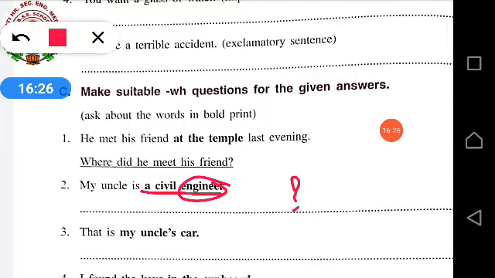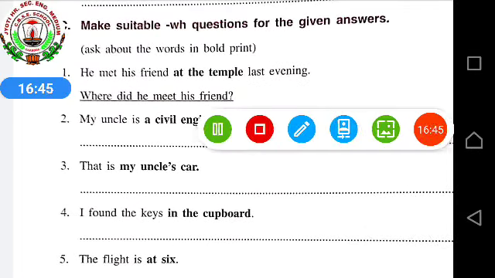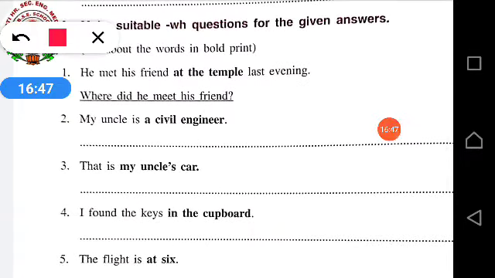That is my uncle's car. So here you are telling that the car is your uncle's car. So how will you ask? Whose car is that? How will you ask? Whose? Whose car is that? Like that we are saying, whose car is that? So, that is my uncle's car. And then we will put a question mark over there.